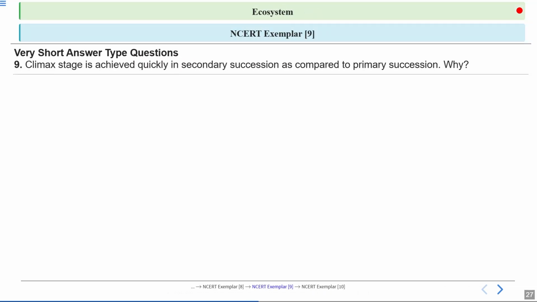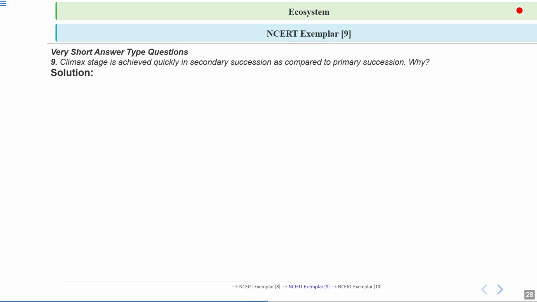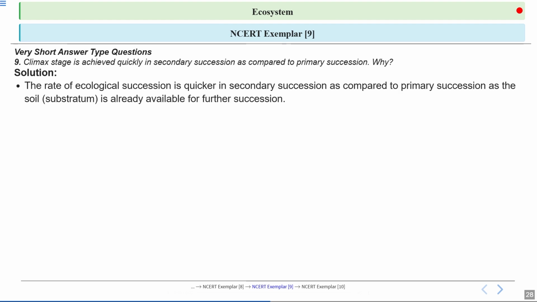Next question: climax stage is achieved quickly in secondary succession as compared to primary succession. Why? Let's have a look at the answer. See, in secondary succession what happens? The process moves faster because the soil is already present.